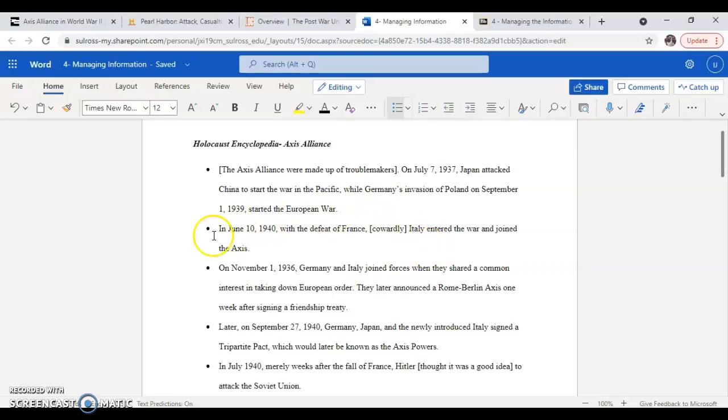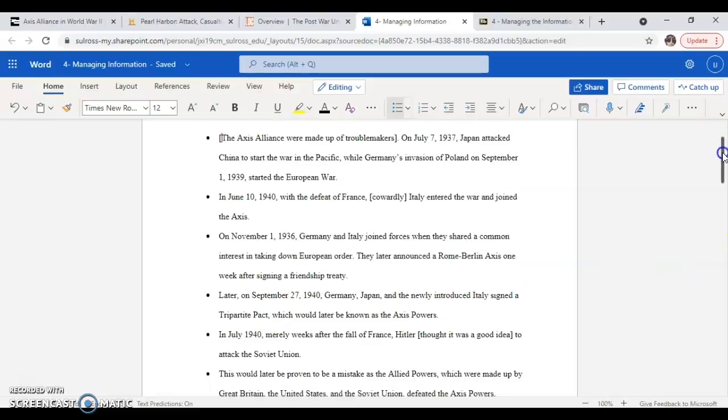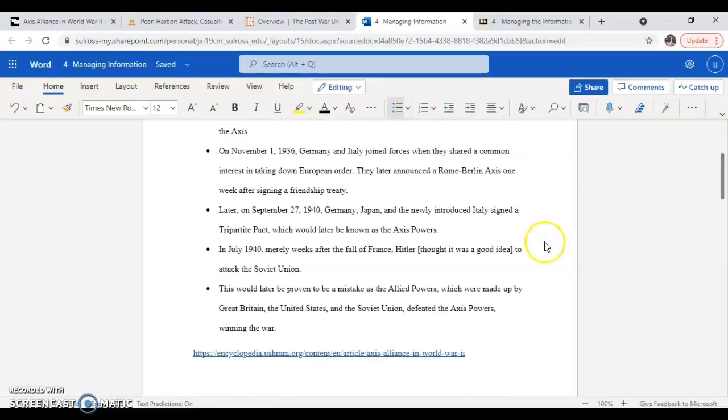Italy joined those two in 1940 after the defeat of France. In this bullet, we can see that Germany and Italy were already pretty much friends, as they shared a common interest in taking down the European order. They later announced the Rome-Berlin Axis one week after signing their friendship treaty. And here we can see that in 1940, Germany, Japan, and the newly introduced Italy signed a pact which would later be known as the Axis powers. Those three were going to be the bad guys.